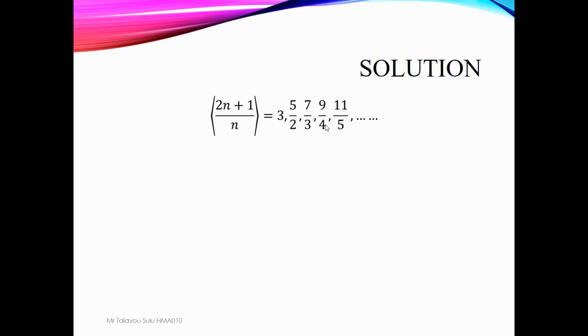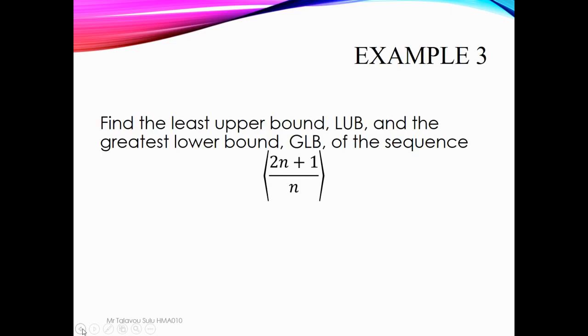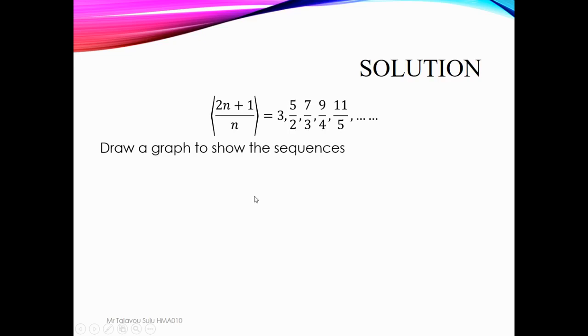But the question is, find the what? The least upper bound and the greatest lower bound. So after we substitute, we have something like this. The best method, as I always told you, is the graph.